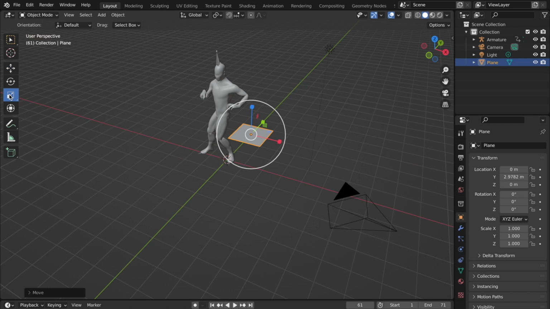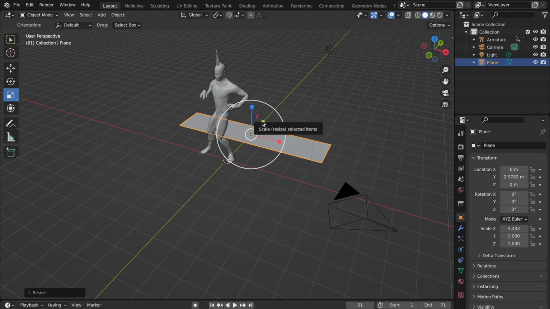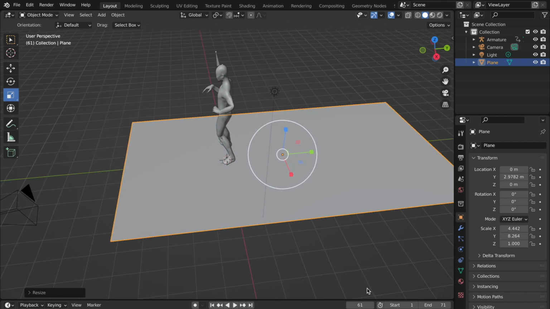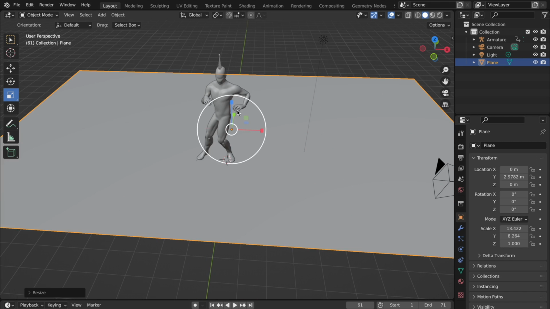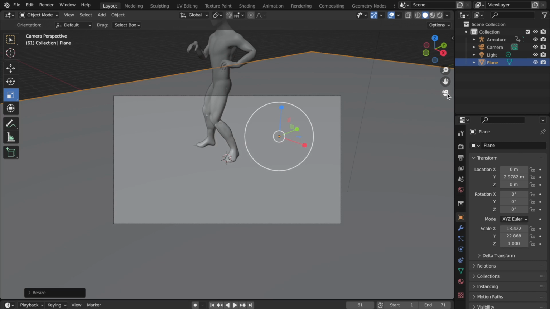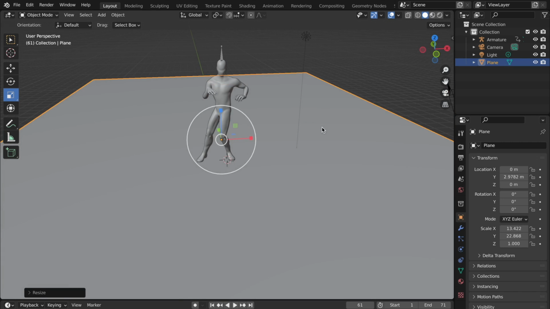Now we got a plane, I'm just going to scale it. That is our floor the person is standing on. I'm just going to scale it really big so that the camera over here, if we just click on camera, definitely gets the floor. Just like that.